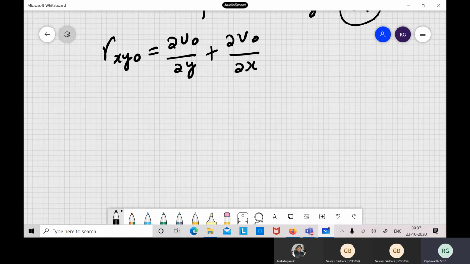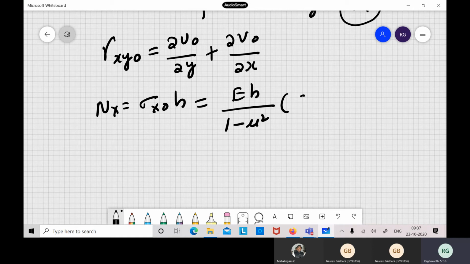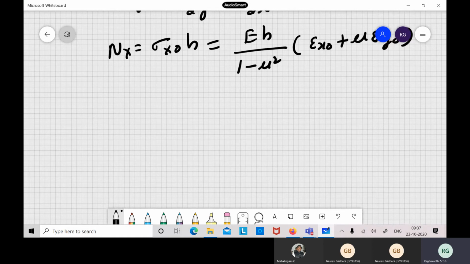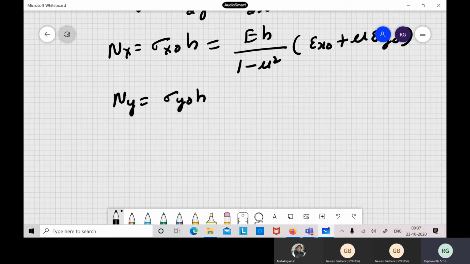So now we can write the relationship. So nx is sigma x naught into h. So you can write the stress strain relations also, eh by 1 minus mu square into epsilon x naught plus mu into epsilon y naught. So this is the stress resultant versus strain relations. So ny is sigma y naught into h.